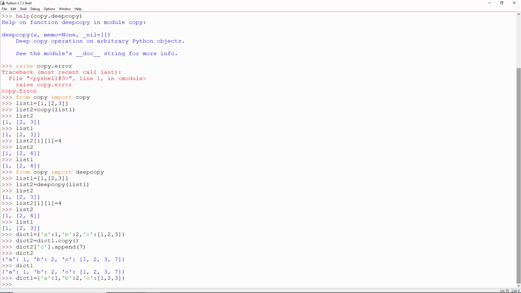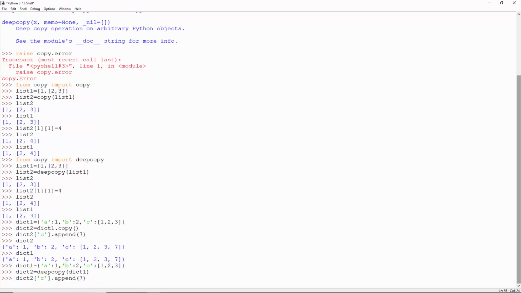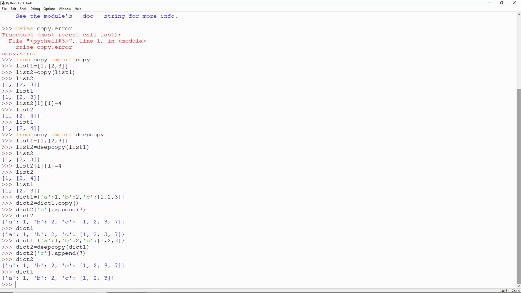So this is the dictionary again, and this is a deep copy of it. Append 7 to the value of key C, and you have changed the deep copy, but not the original dictionary.